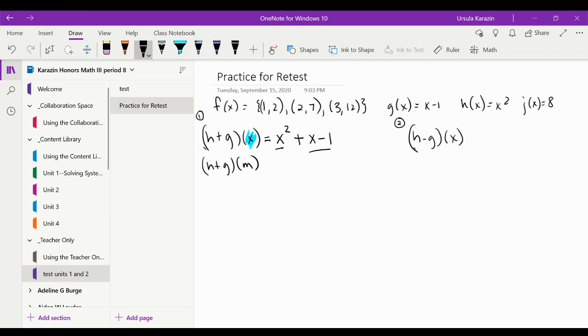What if they ask me to use M instead? Okay, so if they ask me to use M's instead, that means everywhere I saw an X above, I need to replace it with an M. And that's it.